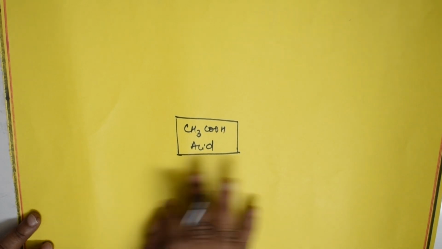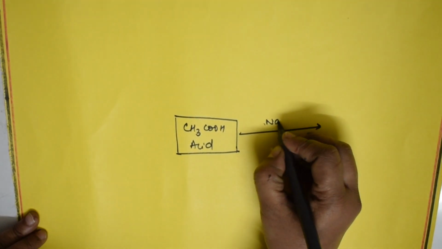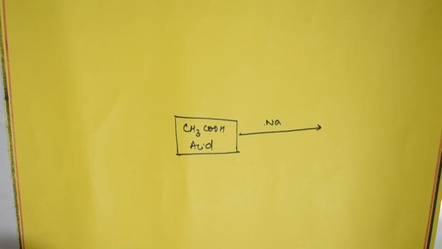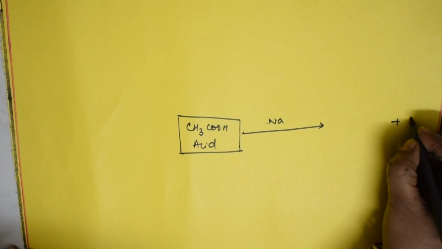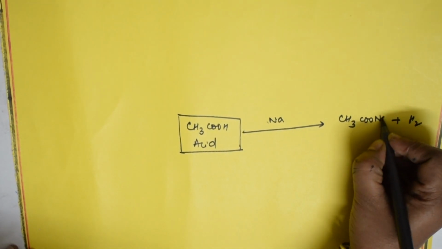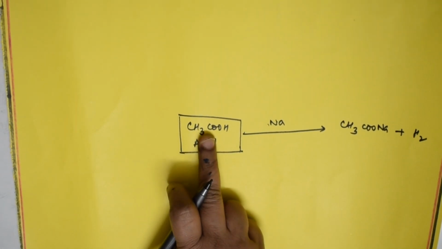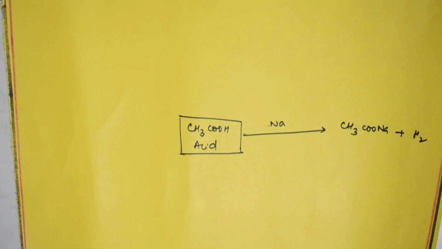Basically, when you introduce sodium metal to this, we very well know a metal is added, what does it form? It is going to release hydrogen and form a salt, COONa. Correct? This is fine. So there is a displacement of sodium, and hydrogen gas comes out.